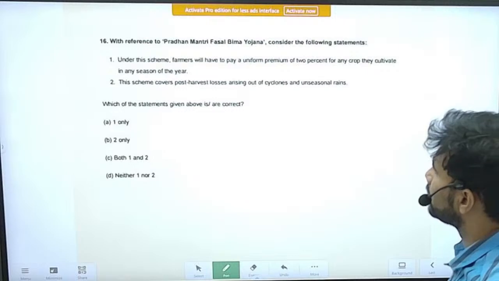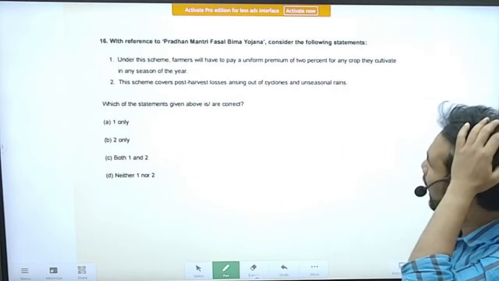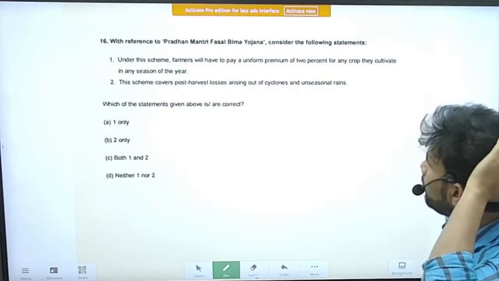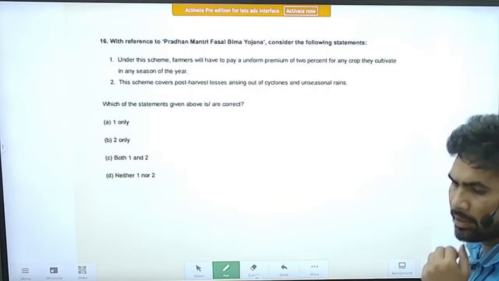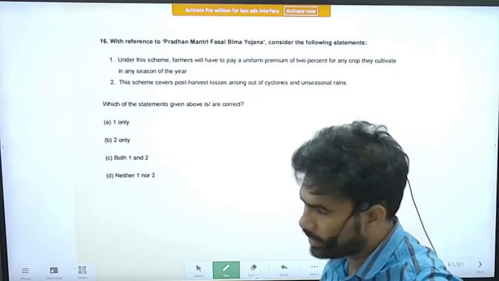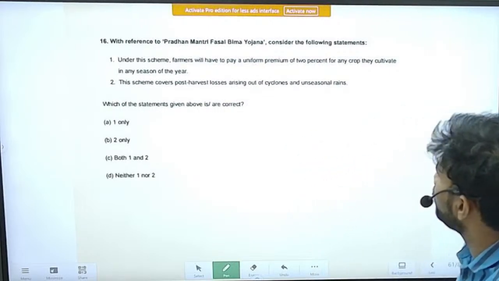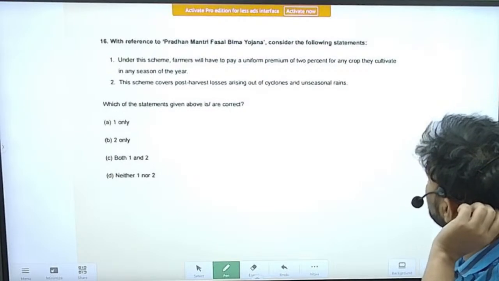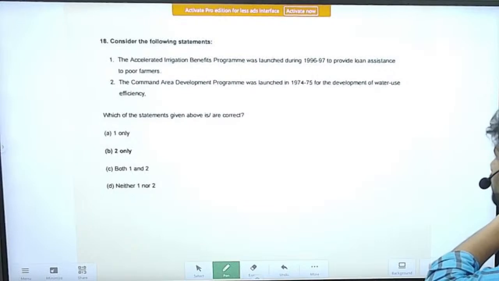Next, question number 16. With reference to Pradhan Mantri Fasal Bima Yojana, again there is a question on Pradhan Mantri Fasal Bima Yojana. Consider the following statements. Statement 1: under the scheme, farmers will have to pay a uniform premium of 2%. I think the question is repeated. Sorry. Right. Question number 17.